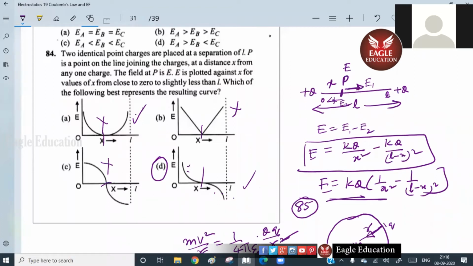Sir, how to identify which graphs, sir? Can you just summarize some basic things so that we can do for any graph? You cannot do that. Every graph will be different, right? You should only check. If you know the shape of the graph, that's well and good. If you don't know, like I told, put various values and see where it is asymptotic, where it is going, like that. How can it be one rule for all the graphs? You can check by dy by dx. You can check by putting x equals 0 or x equals L. So many things are there. If you're looking at it that way, it doesn't work in physics.